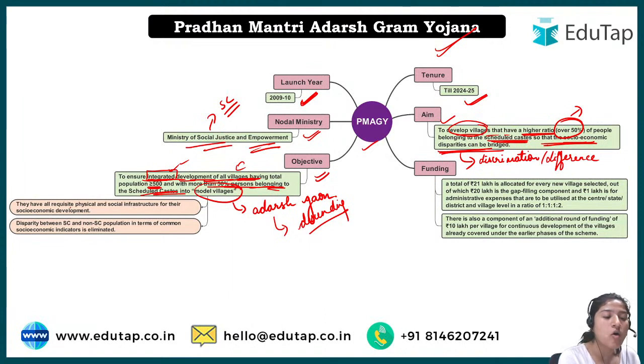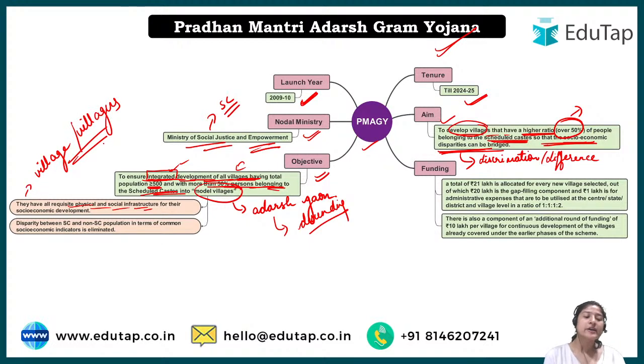One is they have all requisite physical and social infrastructure. Here, "they" means the village or villagers, whatever you want to say. So they have all requisite physical and social infrastructure for their socio-economic development. So basically, what does it mean?